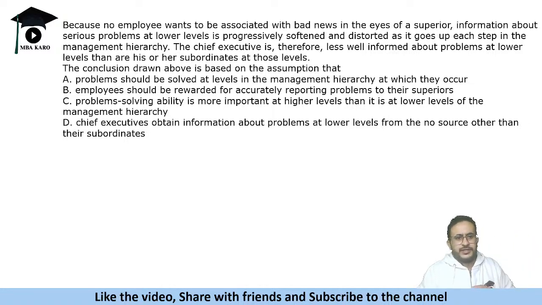The conclusion drawn above is based on the assumption that, so we are given a statement that in an organization, as you go up the hierarchy, the problems are not informed, right? So if there are some, they do not want to spread the bad news to the superior. Okay, so problems at the lower levels are not known to the higher management. That's what the statement says. So you have to find the assumption on which it is based.